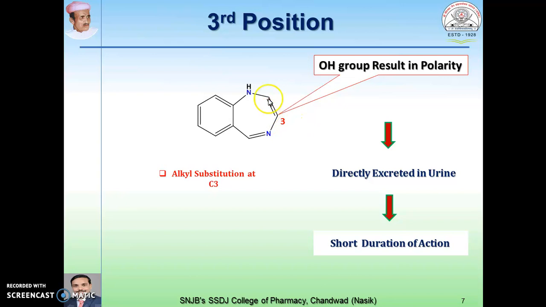If you substitute an alkyl group here instead of OH, that results in a decrease in activity. It means the presence or absence of this OH at the third position is essential, and that decides whether the drug has a short duration or a long duration of action.